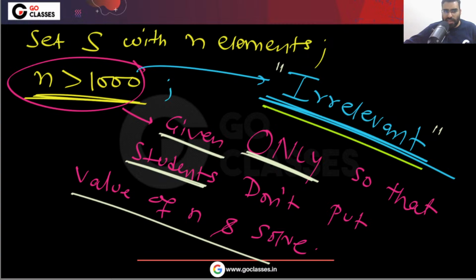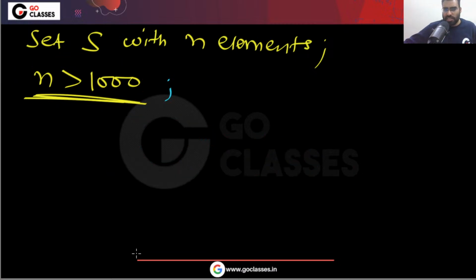This statement was irrelevant. You will see, I will give you the solution. Anyway, also some number K is given to you. K is greater than or equal to 1, less than n.